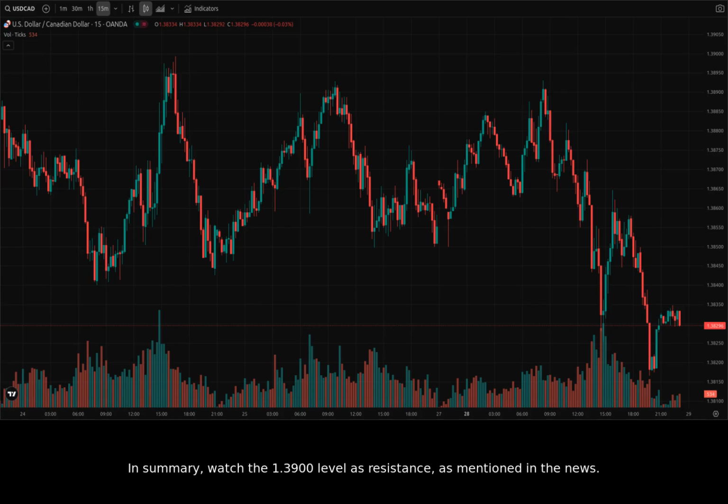In summary, watch the 1.3900 level as resistance, as mentioned in the news. Also watch 1.3795, 1.3714 and 1.3614 as support levels. Key upcoming events are the Canadian election and U.S. economic data releases, which will likely trigger volatility.